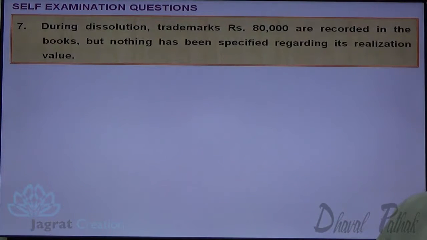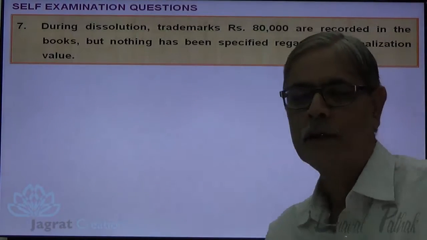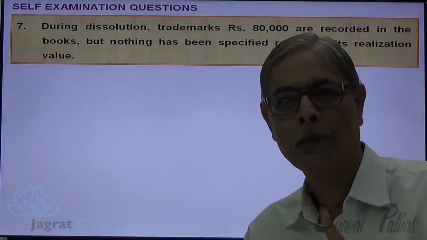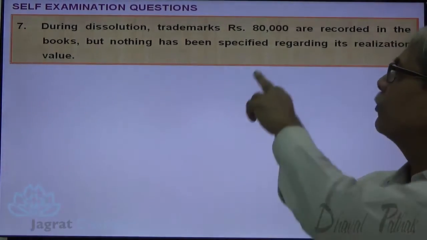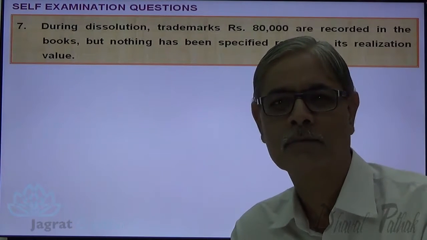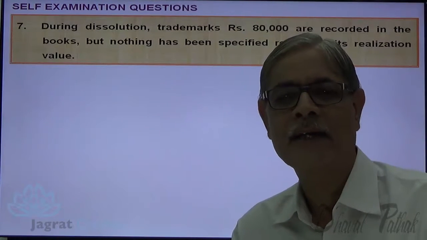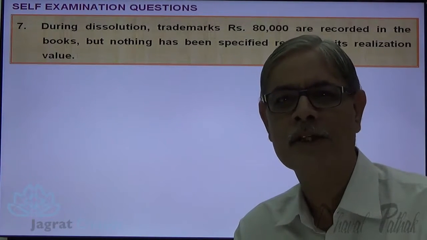During dissolution, trademark of rupees 80,000 is recorded in the books, but nothing has been specified regarding realizable value. So book value of trademark 80,000 will be transferred to the debit side of realization account. Amount realized is 0, so amount credited to realization account is 0, means no entry.